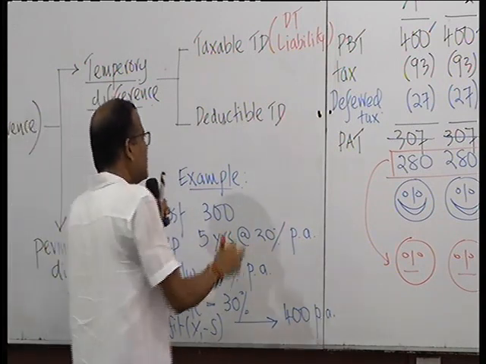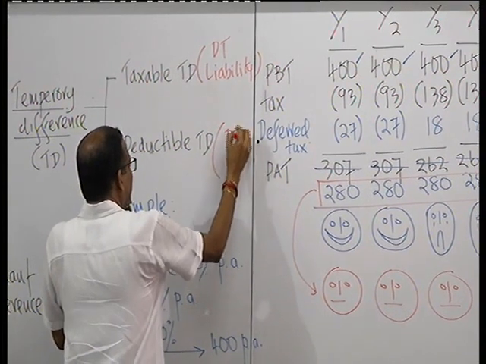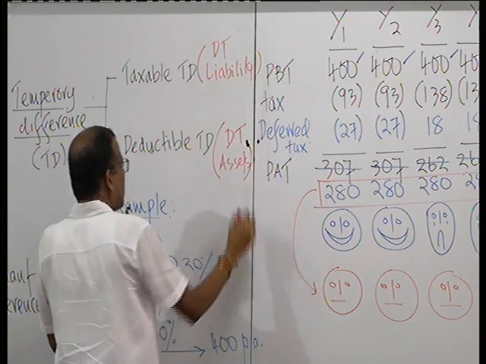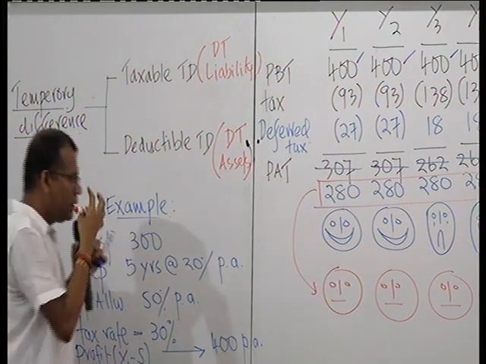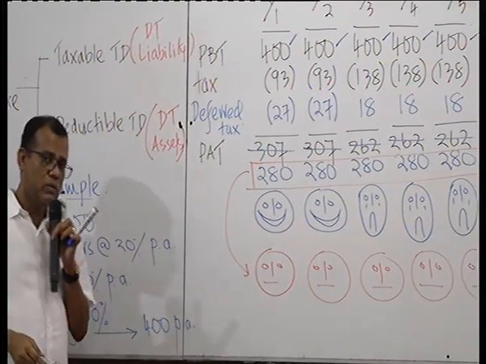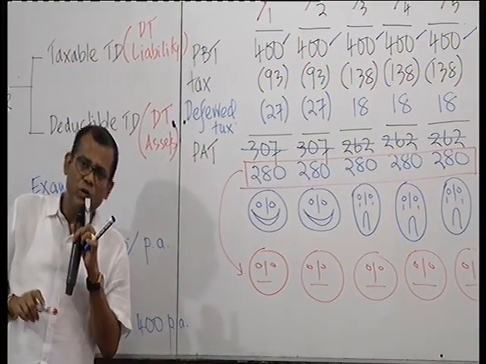And if it is a deductible temporary difference, you have deferred tax assets. There, the situation could have been the other way around. You pay more taxes now, but you will have a possibility of reducing the taxes later.